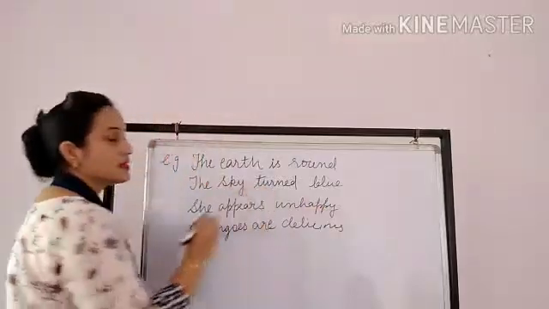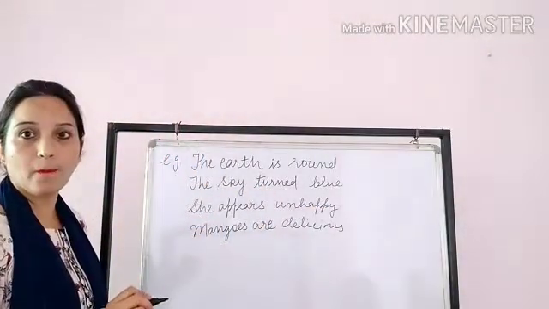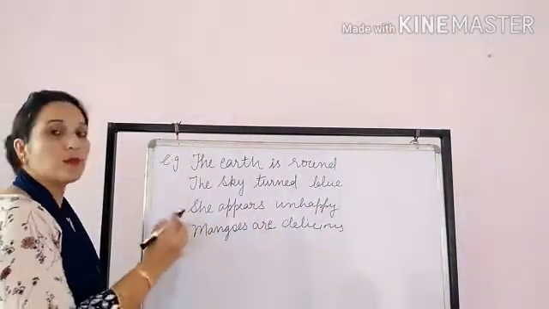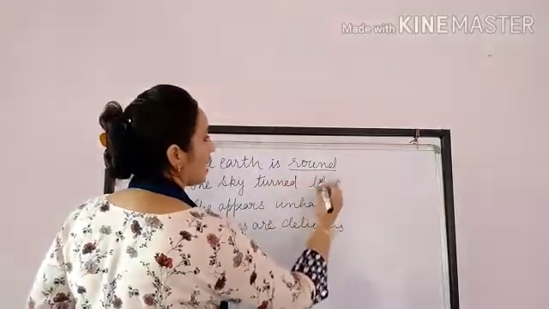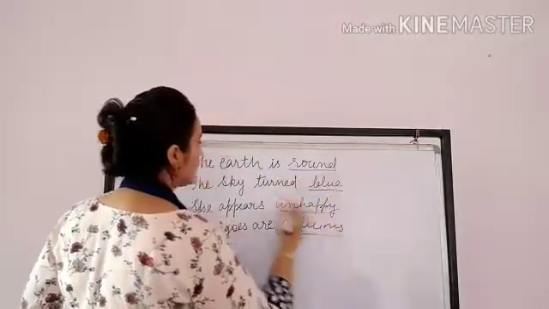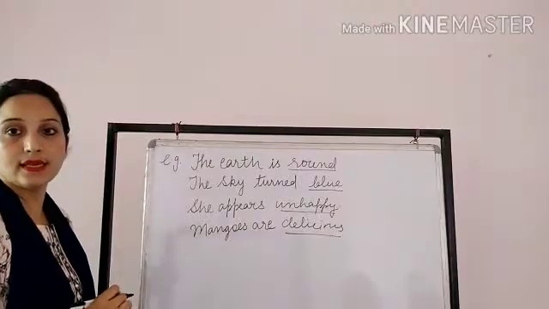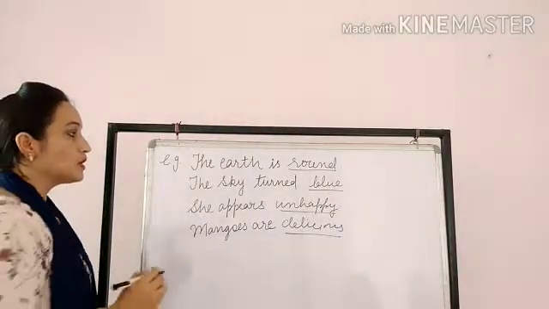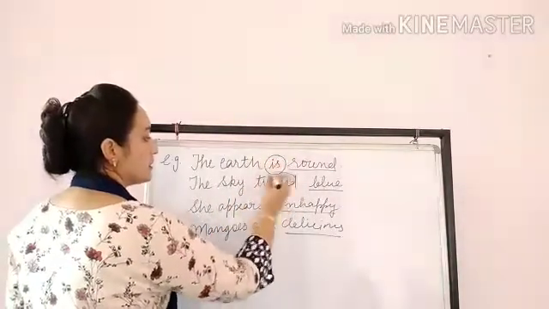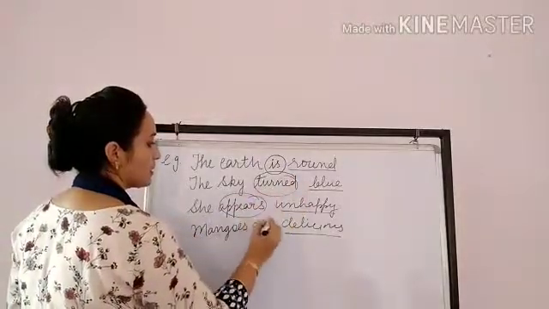So these sentences earlier were not conveying proper meaning. I have to add some words here like round, blue, unhappy, delicious so that these sentences can convey proper meaning. So here is, turned, appears, are.